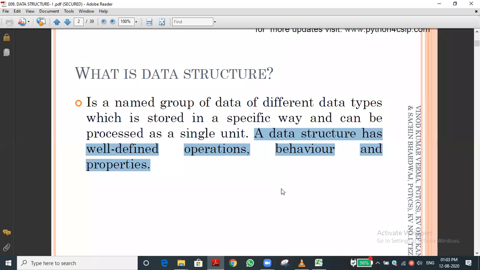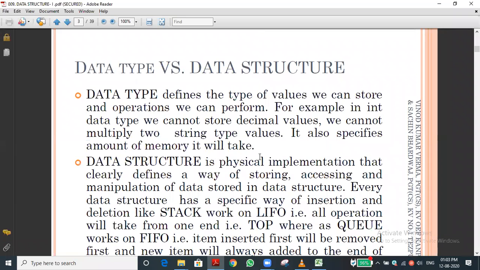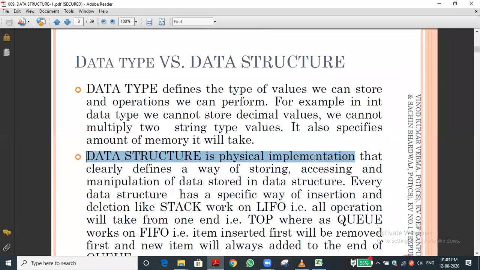Let me see another difference also. A data type is a type of the value which we can store and do the operation on. That is data type. Data structure is a physical implementation that clearly defines a way of storing, a way of accessing, and manipulation of data stored in the data structure.